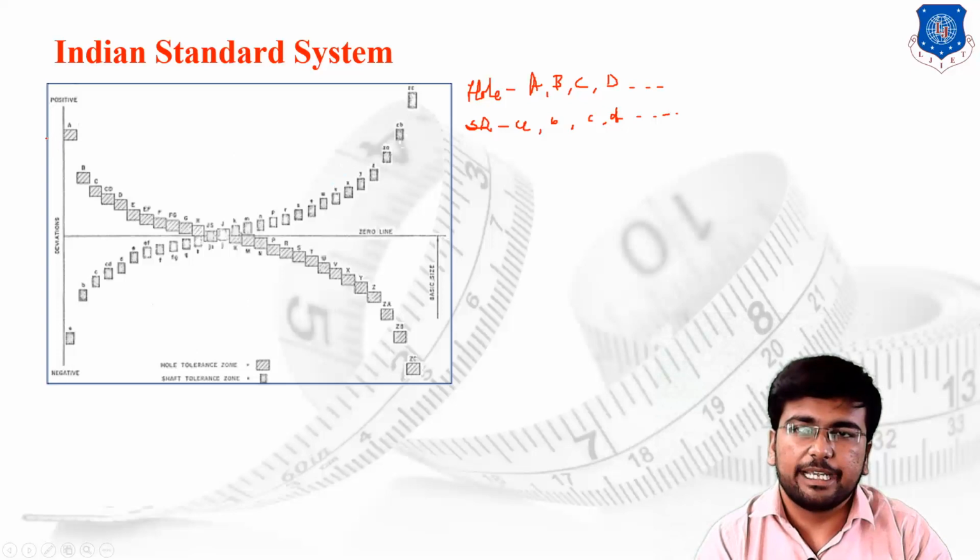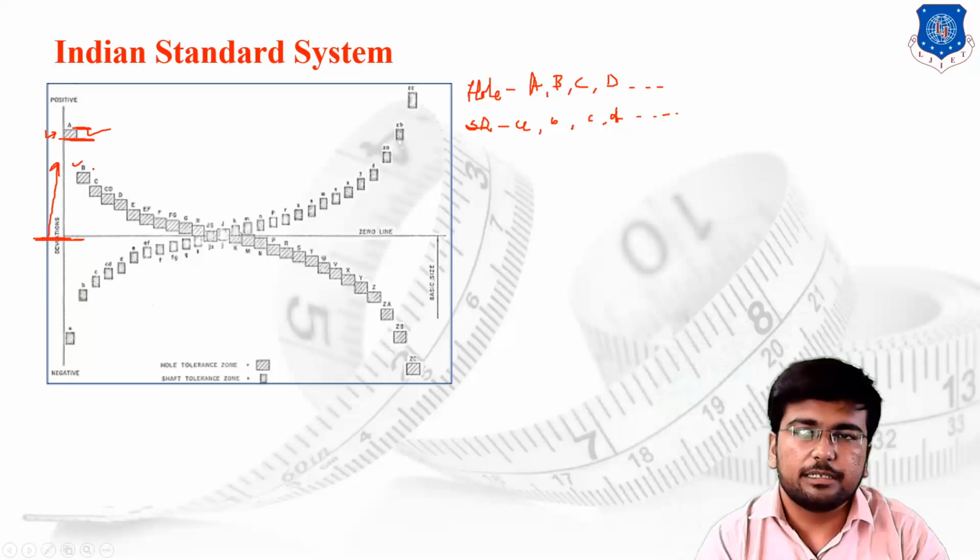Suppose your capital A is over here, it shows that from the zero line you have the unilateral direction, so I can say that capital A shows the unilateral tolerance zone. The bottom side is the lower limit of the hole, and the top side is the upper limit of the hole.